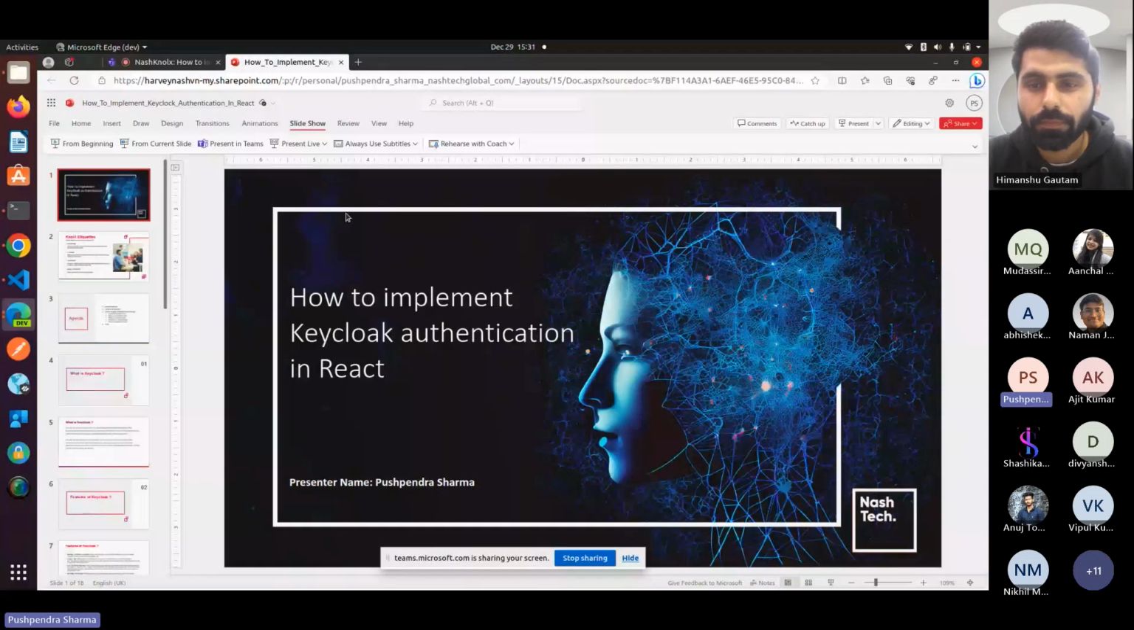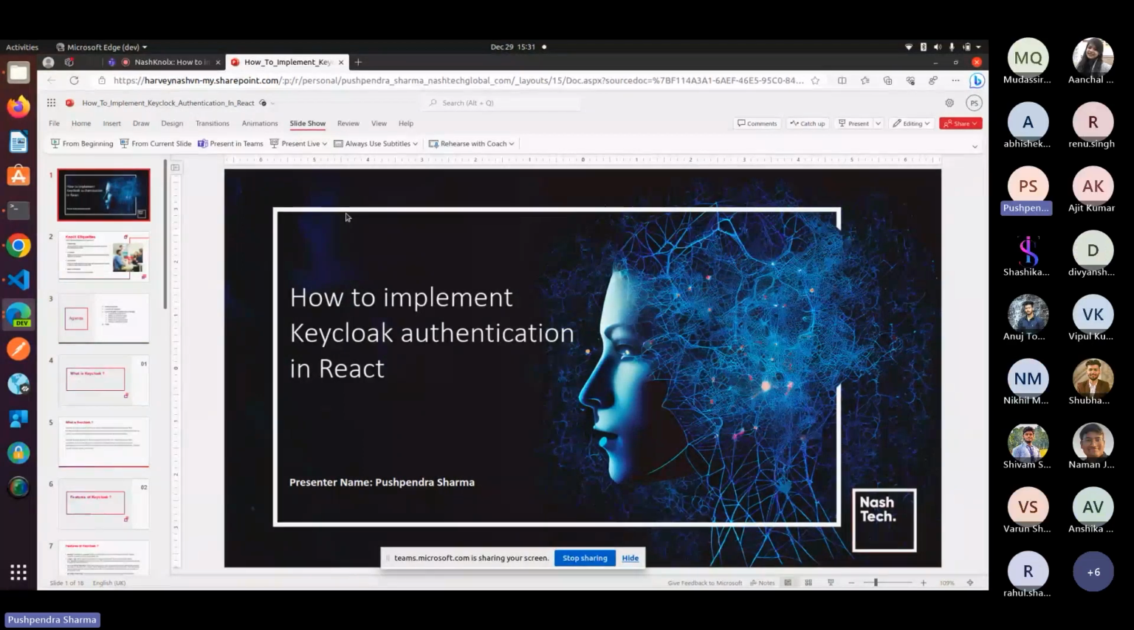In this Knolx session, we will learn how to implement Keycloak authentication in React. So without wasting our time, let's just start the Knolx session.